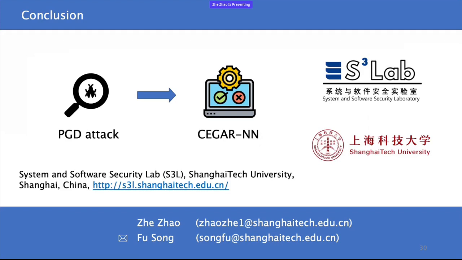We have implemented our methodology. The extensive experiments demonstrated the efficiency of our methodology. Although we have only done a combination of PGD and CEGAR-NN, we try to explore the possibilities of using testing tools within the verification method. And we hope that our work will inspire more related explorations.